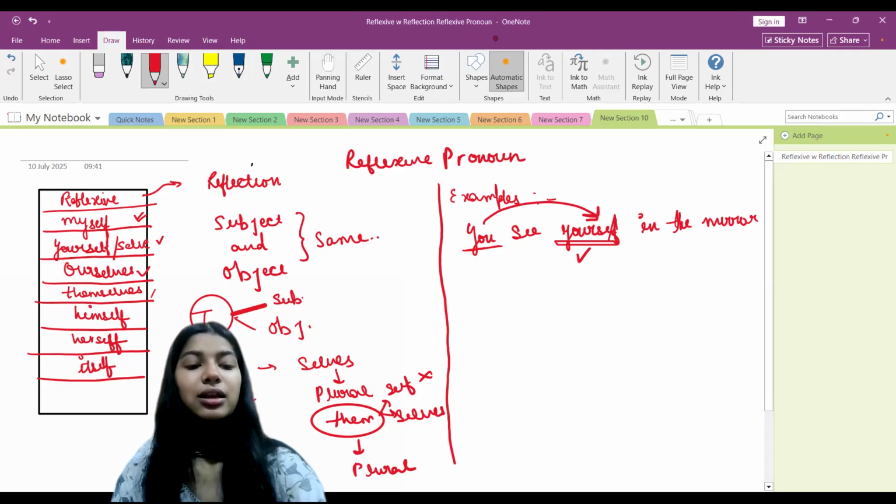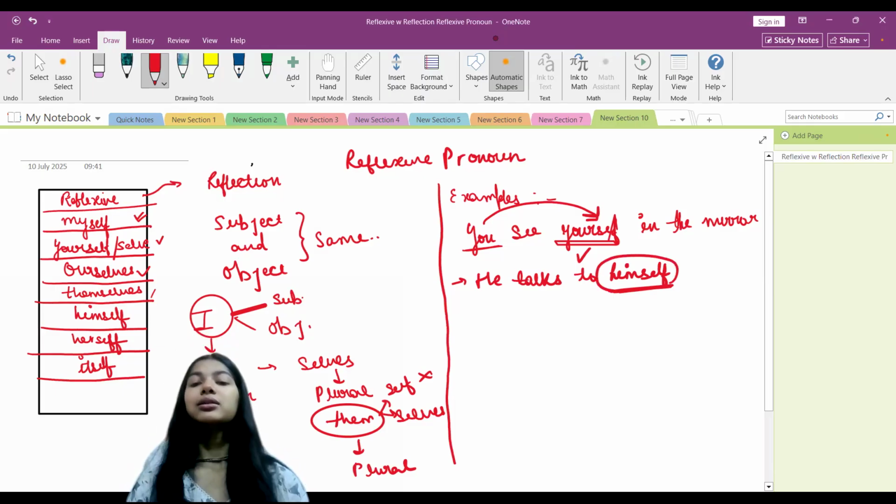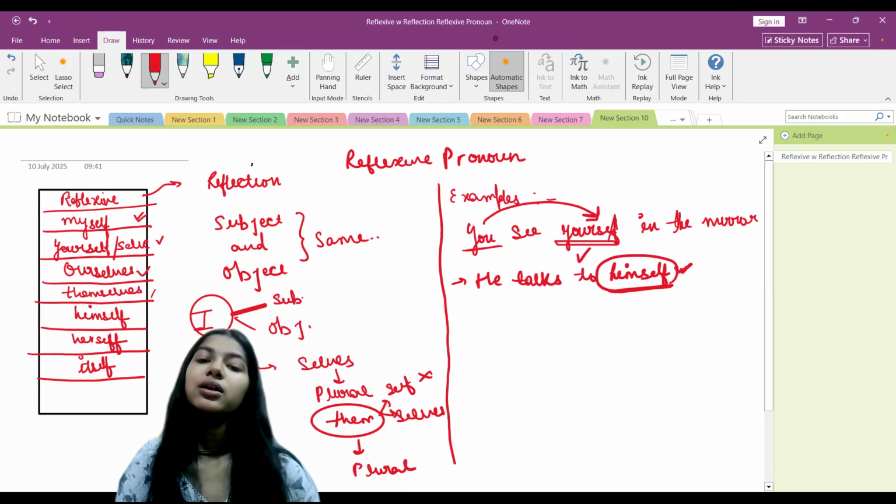Okay, now let's do one more example. He talks to himself. Here again, the word self, himself, means that we are using the pronoun he.